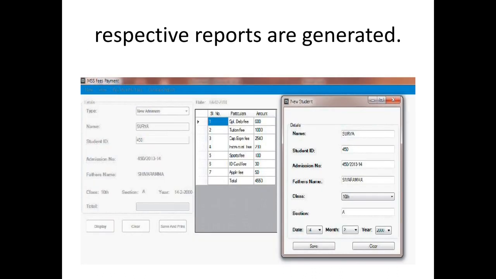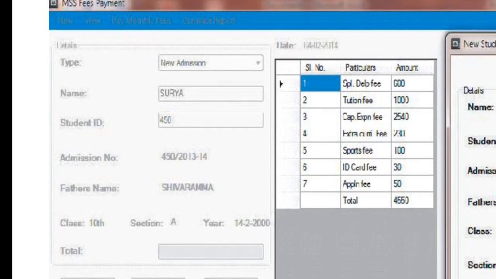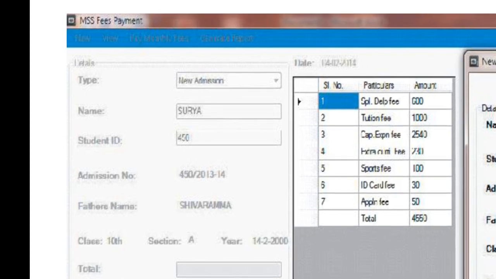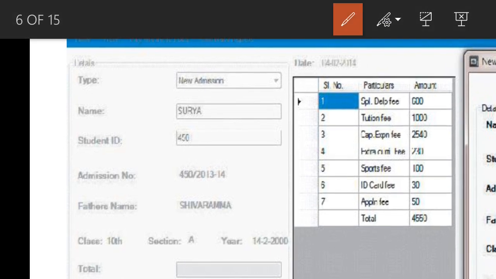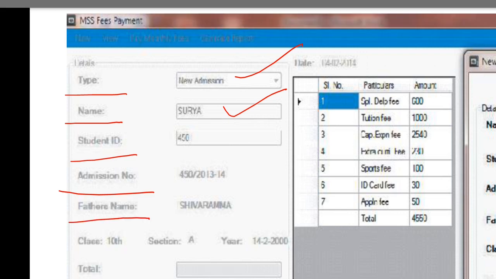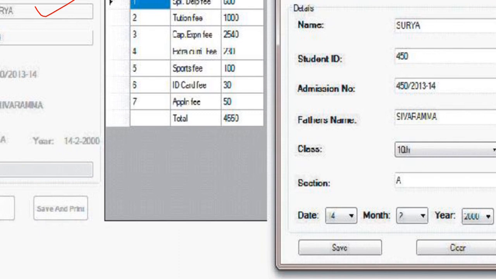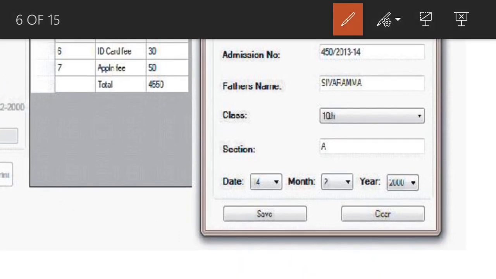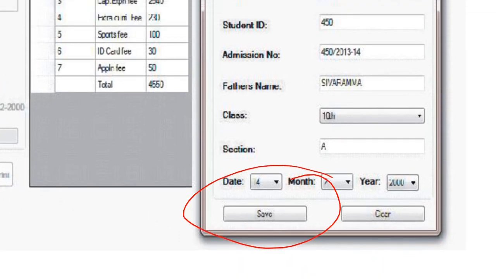So this is our requirement. We are seeing one small example. After collecting the data, we have to enter it into the system. See the type: new admission, name Surya, student ID, admission number, father name. So these are all the data we are entering into the system. After entering into the system, we have to save the data.